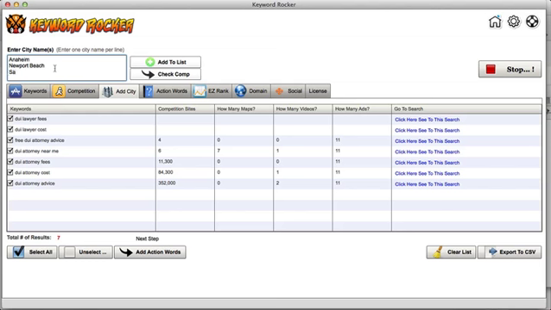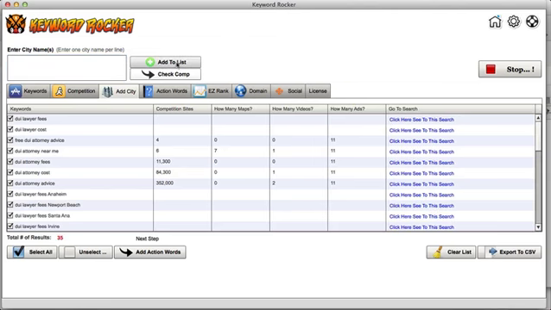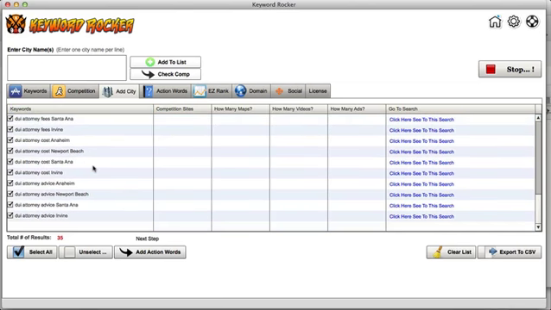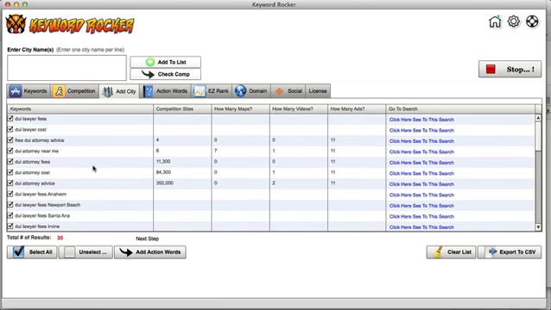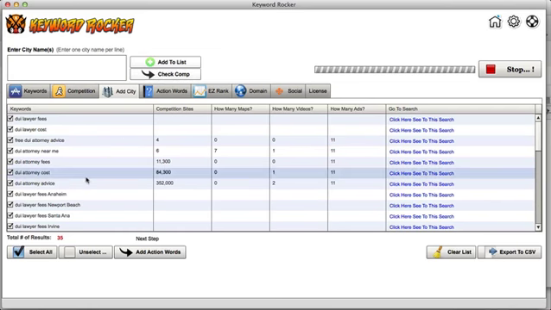It doesn't really matter because I don't have to do a lot of work. Santa Ana. Let's go Irvine. Okay, that's good. Now I can do add this to list. Just like that, it added every one of them in there. How awesome is that?